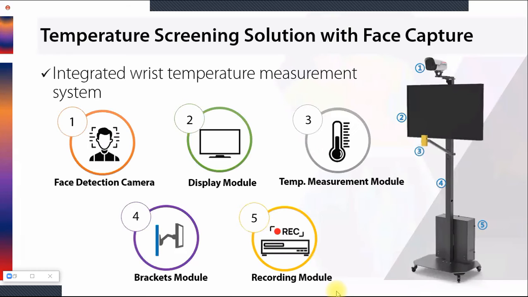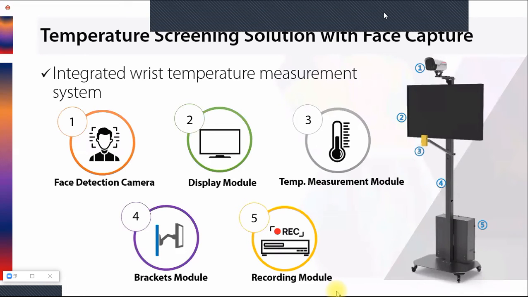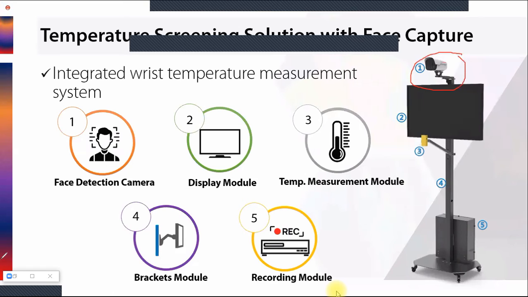Now let's understand the components of this solution. There are majorly 5 components in the solution. The first one is a camera. It will be placed at the top of this bracket. This camera is a face detection camera. Then there will be another, this screen. This is a display module where you will get the live view of the NVR. Later on we will see what we will get in the live view.